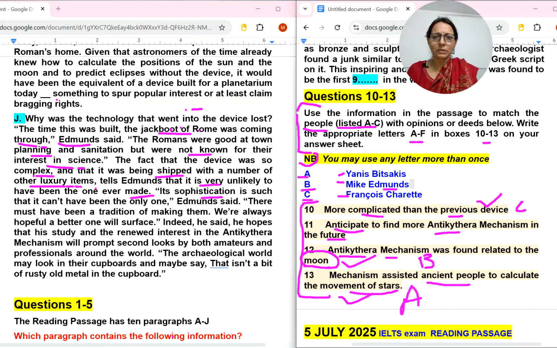Its sophistication is such that, Edmunds said, there must have been a tradition of making them. We are always hopeful a better one will surface. Now, hopeful is, so here also he is anticipating to find more mechanisms in the future. So definitely it will be B number only. Thank you so much.